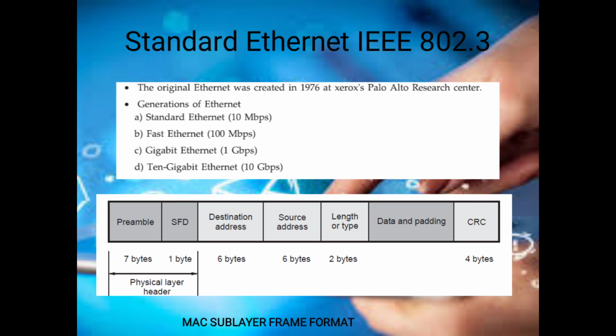And here is the frame format for the MAC sublayer. It includes a preamble. The preamble is the start of the bits. Next, the start frame delimiter, which indicates where the header or message starts. Next, the destination address, where the message has to be delivered. Then the source address, from where the message is started.